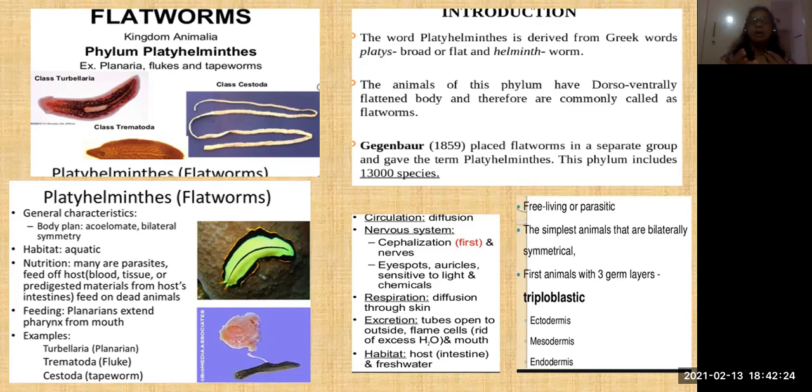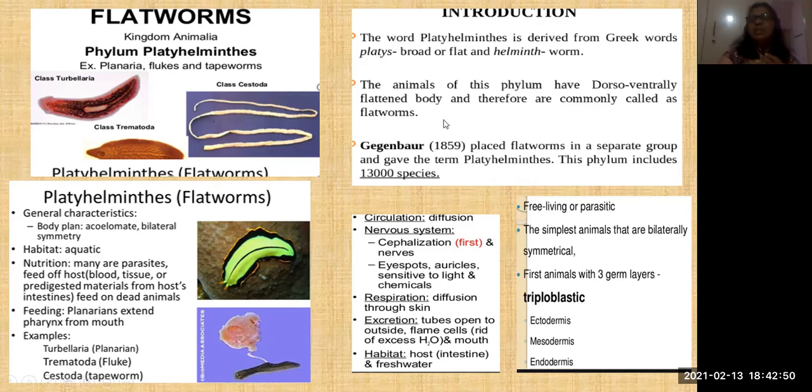But in the flatworms, there is a proper mouth, but there is no anus. Only the mouth is present, and a simple type of digestive tract is present. Why? Because they don't have a proper digestive canal. They depend on others for food. That's why there is no proper digestive canal.